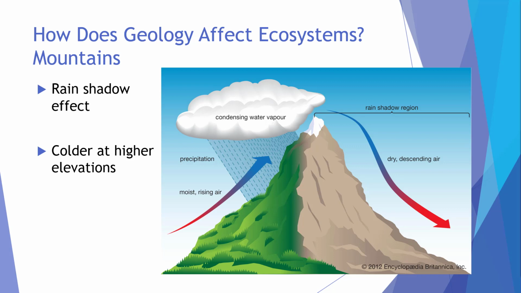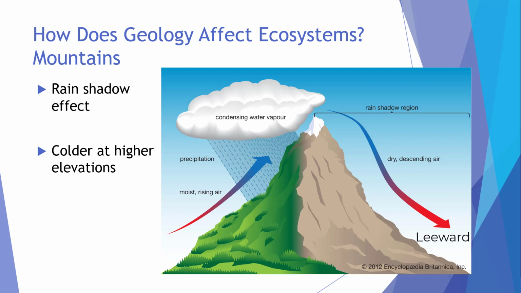There are several ways that geology affects ecosystems, and the first one is via mountains. Mountains affect ecosystems two ways. The first is by controlling rain. The windward side, that's the side that the wind is traveling from, has atmospheric moisture, but this moisture is forced out of the air as it travels up and over the mountain because the air condenses and cools, causing the water to rain out on that side of the mountain. So the windward side of the mountain is lush and green.